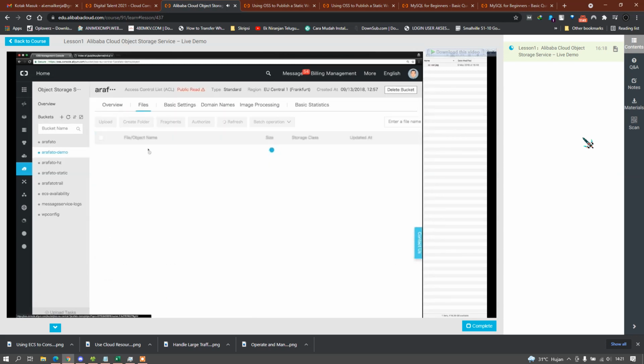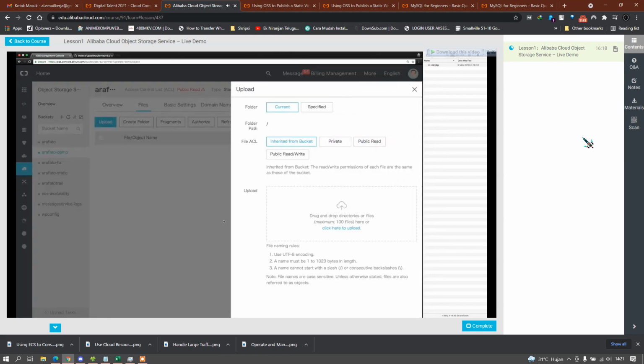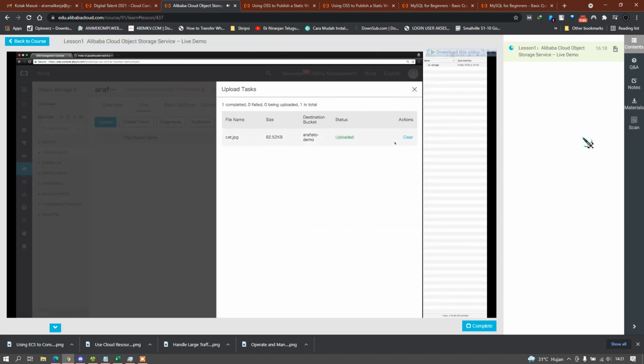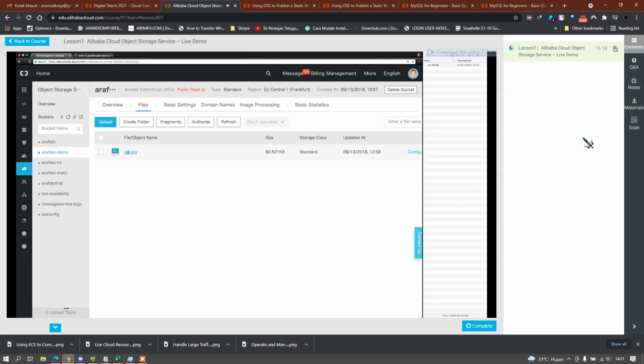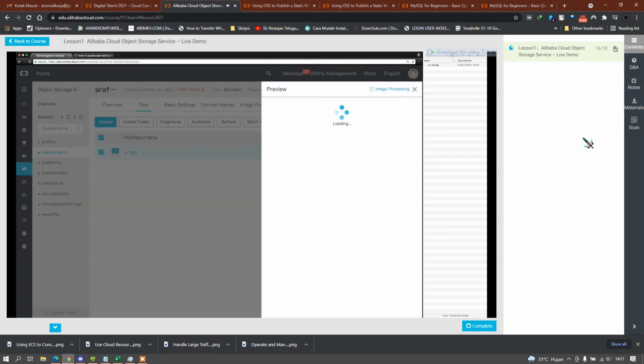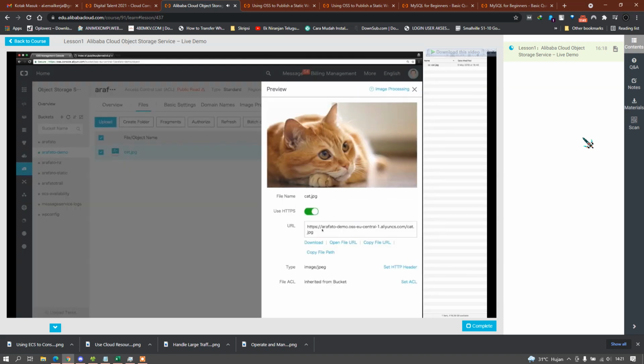All right, let's do something very simple first. Let's just upload an image. And let's go with a cat image here. So I just drag and drop. And after a couple of seconds, this image is here. So let's take a look at what we can do here. So as you can see, I can quickly have a look at the URL and can just read that file